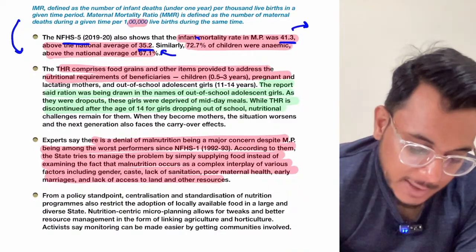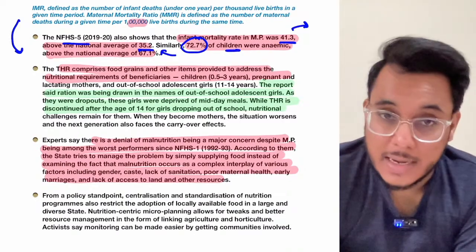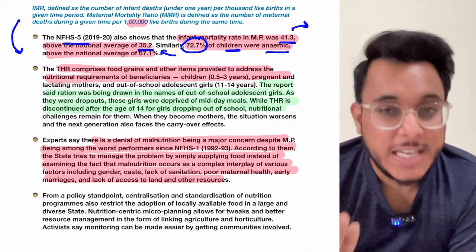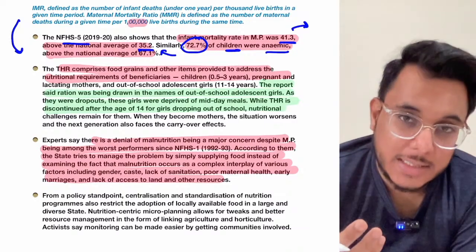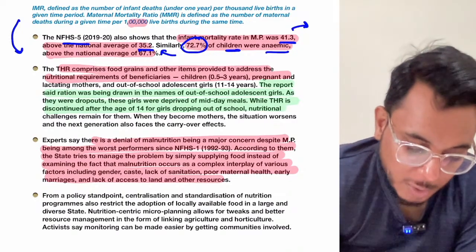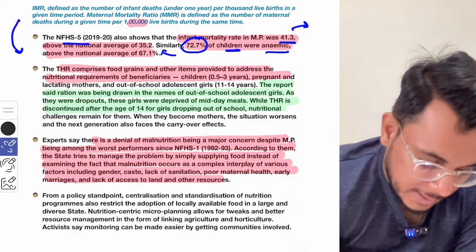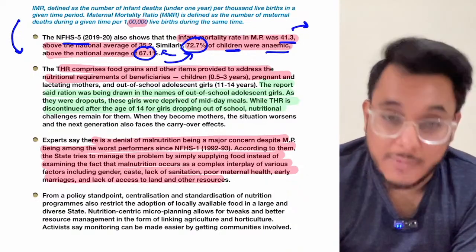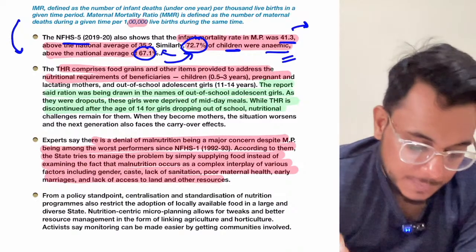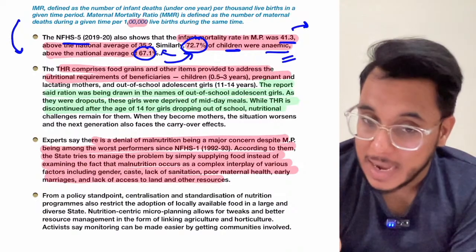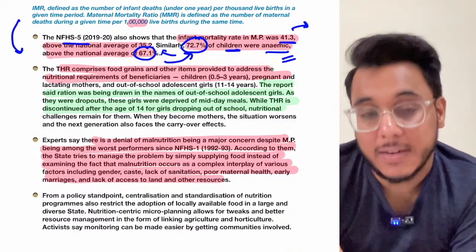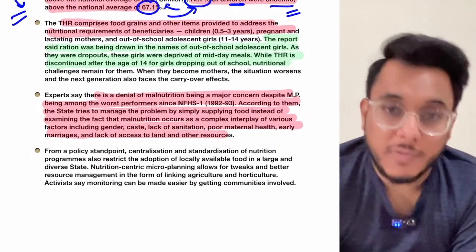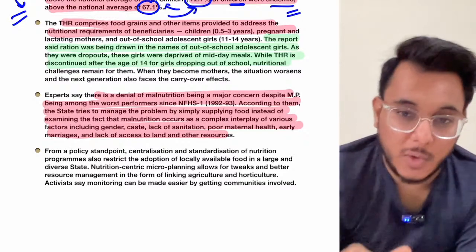Okay, then 72.7% of school children in Madhya Pradesh are anemic. Okay, so when the consumption of leafy vegetables is not there, when the iron consumption is not adequate, anemia manifests as a problem. Now the national average is around 67.1%, but against that, Madhya Pradesh has anemia of 72.7%. Very high number. So when we talk about anemia, IMR is very high, MMR is also very high. Therefore, Madhya Pradesh needs to specifically focus on the eradication of hunger, the empowerment of women and all those kinds of things. Okay.